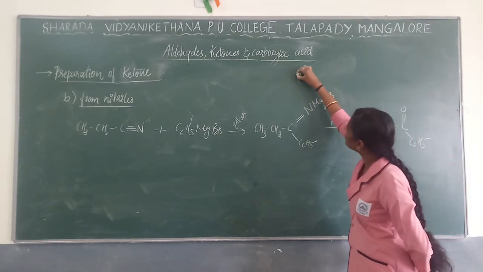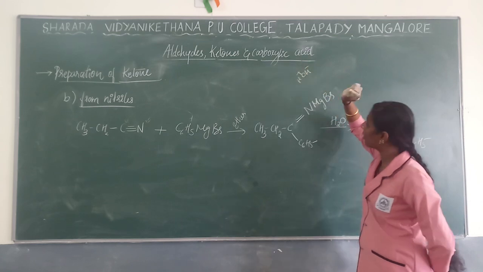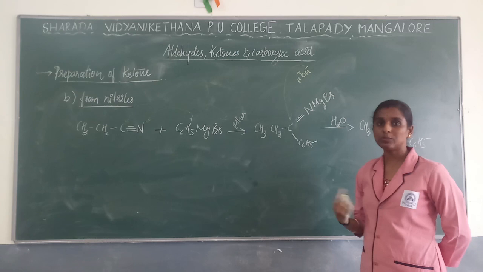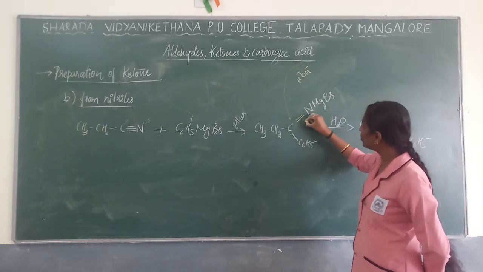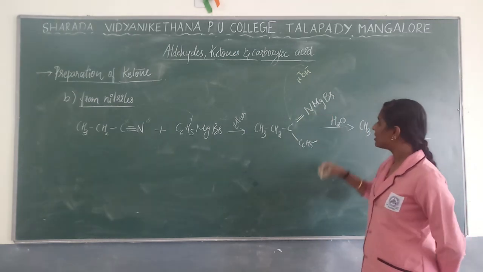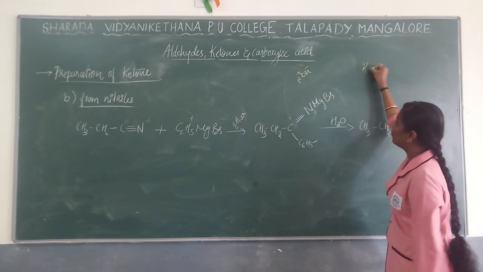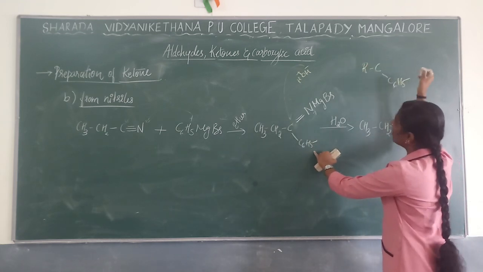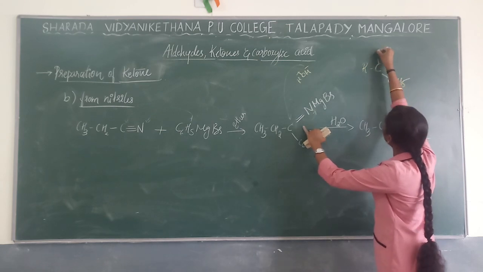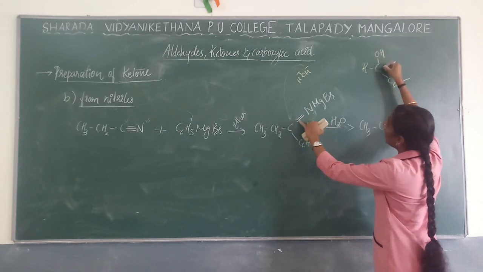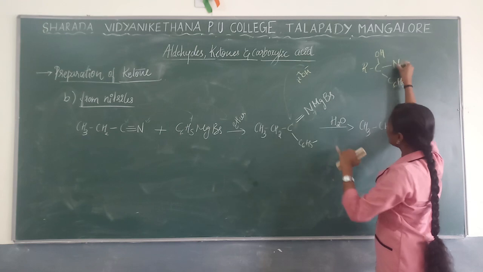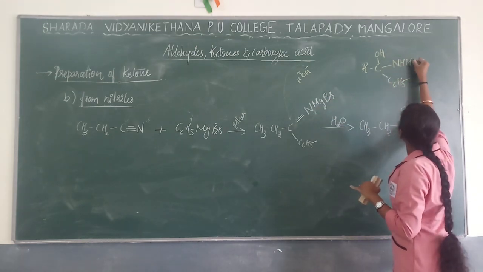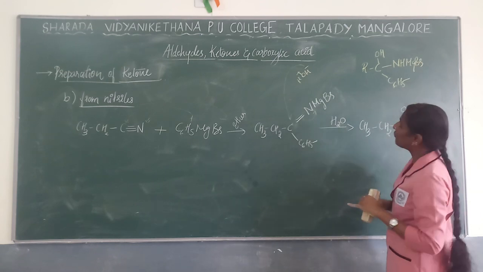See here H plus and OH minus will be there, right? So now again the same thing. OH minus will be added over here. If OH minus is added, one bond should be removed, right? So you will get R group with C. Here C6H5 will be formed, and here you are having OH. One bond is given to N, so that comes as NH, MgBr will be formed, right?